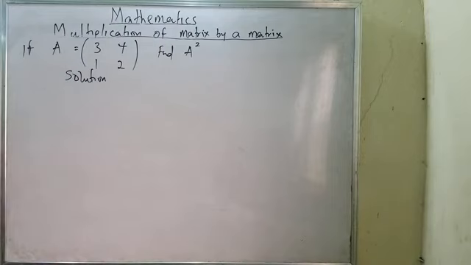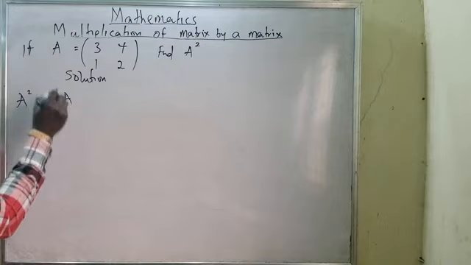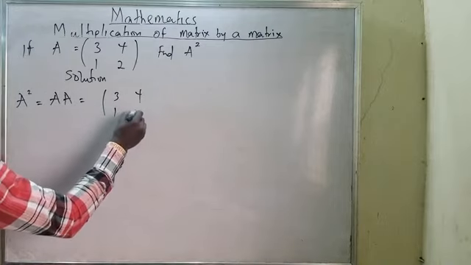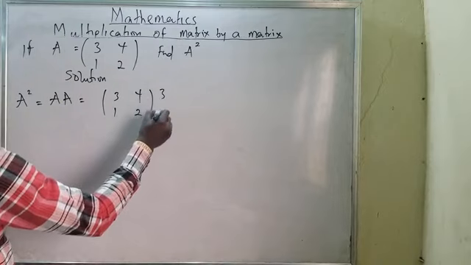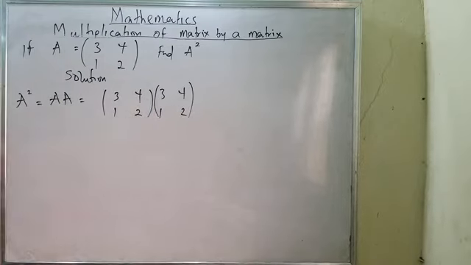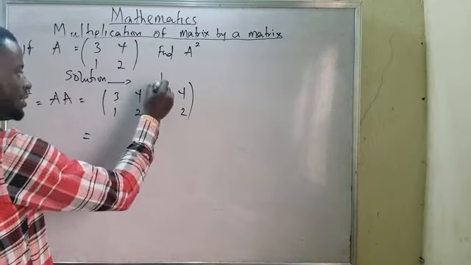How do I go? The first thing I will do is write A squared. A squared means A times A, so we're talking about 3, 1, 4, 2 times 3, 1, 4, 2. Now, you go for the pattern. The pattern lets us know that this goes with this.